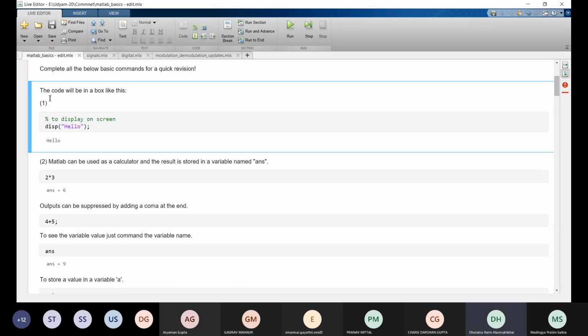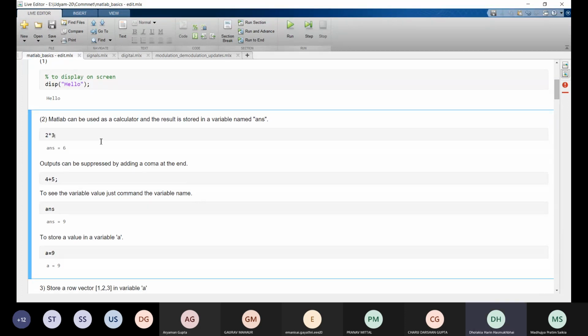To display on screen, we use the disp function, and we can insert a string as an argument, or any other variable name. Whatever we insert in the argument, we will see the output here. So disp of 'hello' string shows the output hello on the screen. The output is shown below the code box. Here hello is the output, right? So moving on.